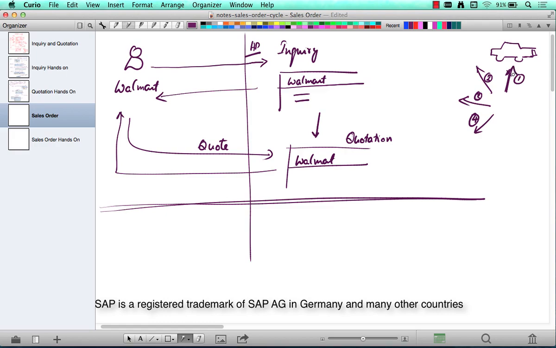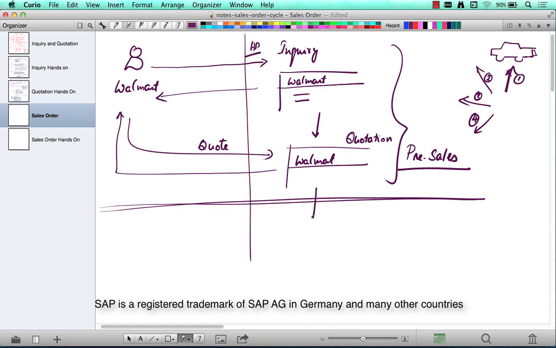Typically, the quote that you like, you just confirm the quote, and that's when you go in and place an order for the car. But up until that point, it's just called pre-sales. The term is called pre-sales because up until this point, there is no sale.